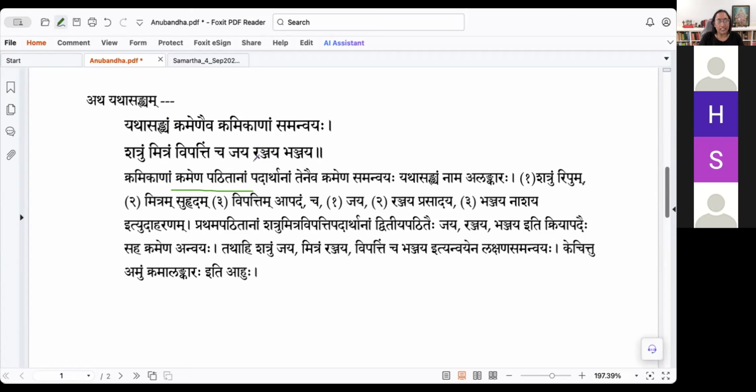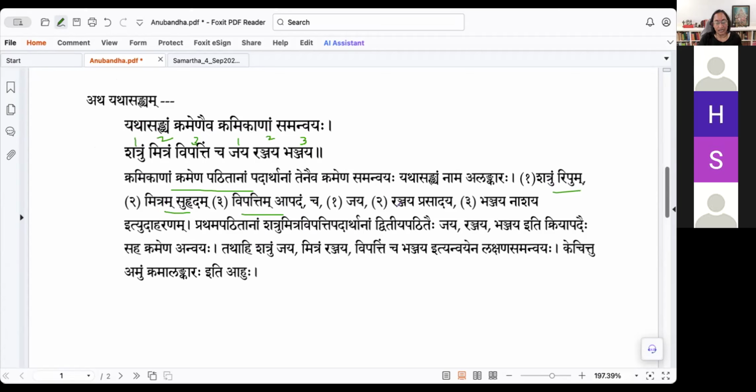Shatrum mitram vipattincha jayaranjaya bhanjaya. This is the example. Shatrum mitram vipattin. All 3 are in karmapadam. So shatru and ripu, enemy, mitram, suhridam, a friend, and vipattin, apadam, some danger. What do you have to do with them? The anvaya comes in the form of another list of kriya that is given here: jaya, ranjaya, and bhanjaya. So you take it as shatrum jaya, mitram ranjaya, and vipattim bhanjaya. So this is the way you connect those words.